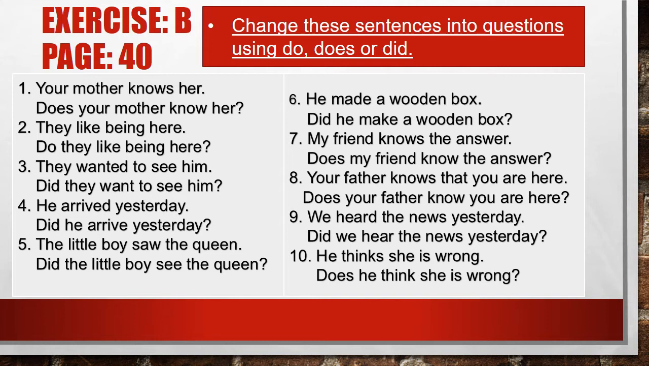Next, number 10. He thinks she is wrong. We have seen that S and ES are used with the verb, so we can make the sentence like, does he think she is wrong? I hope you understand this exercise.